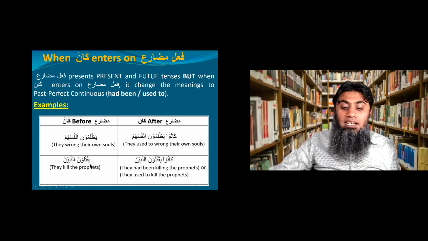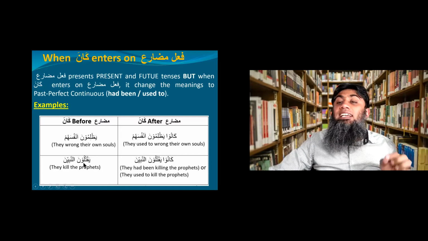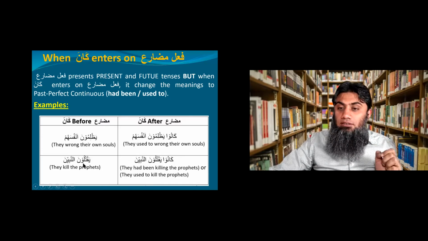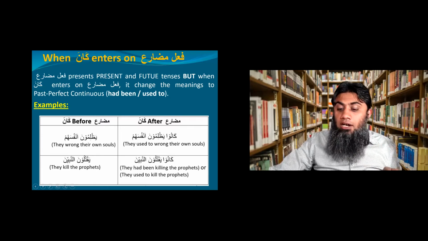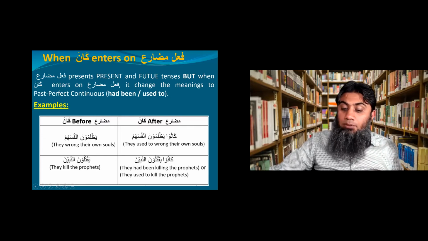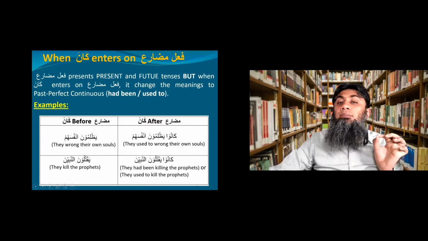One more example. Yaqtuluna an-nabiyyin. They kill the prophets, or they will kill the prophets. Normal mudare. Look after adding the kana. Once again, because it was yaqtuluna, I added kanu because it was plural. So kanu yaqtuluna an-nabiyyin.